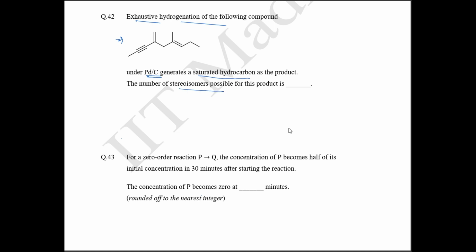The number of stereoisomers possible for this product is asked. So we are going to do complete hydrogenation using palladium carbon. What happens in complete hydrogenation? All the double bonds and triple bonds are completely reduced. So the alkyne converts to alkane, carbons 1 2 3 4 5 6 7 8 9.